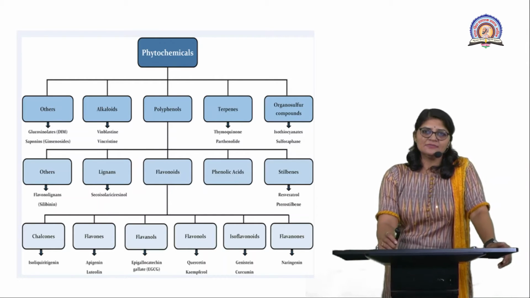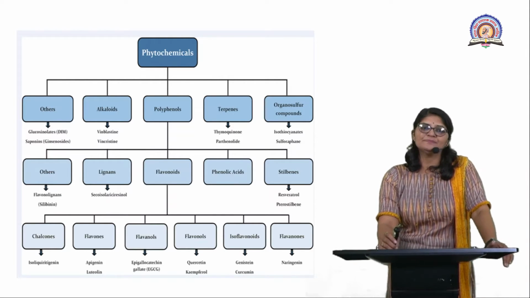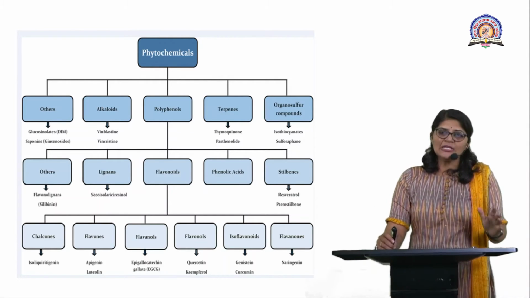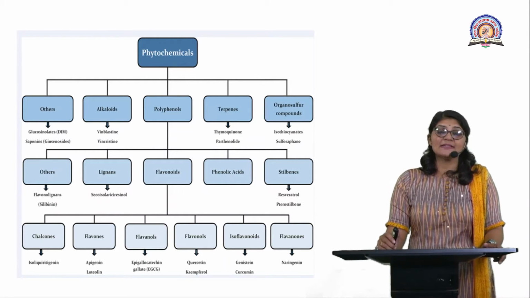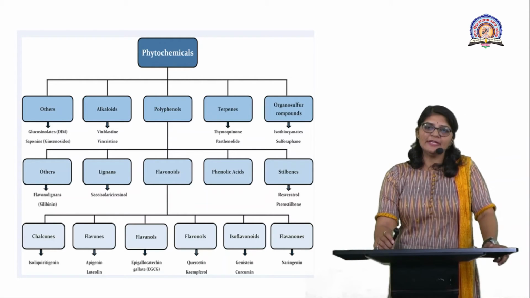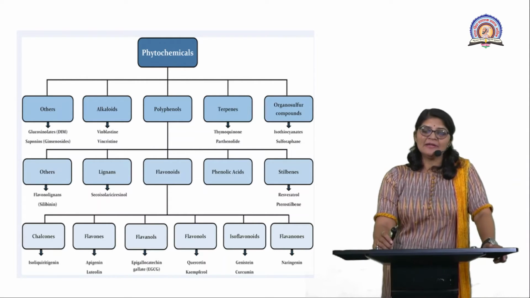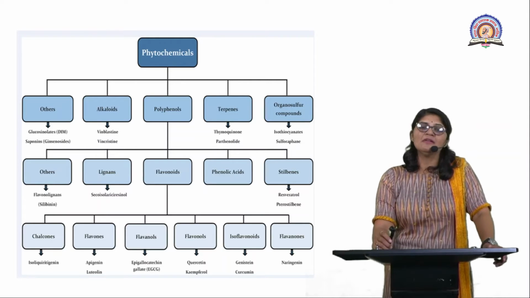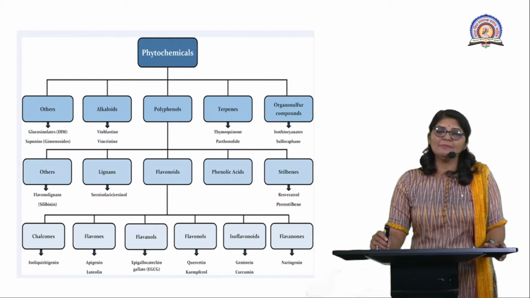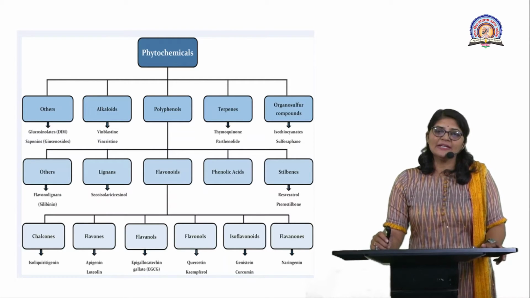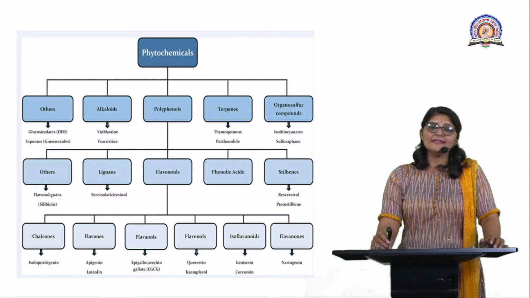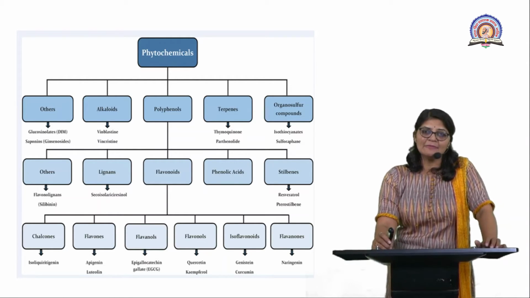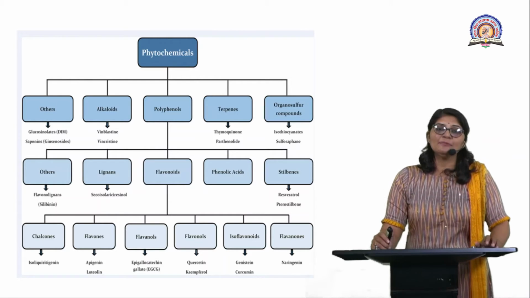And here vincristine and vinblastine, these two alkaloids, are specifically produced by the vinca plant. In Marathi we call it sadafuli. This plant is a very, very important plant. The entire plant body produces alkaloids, the category of alkaloid being vincristine and vinblastine. So the alkaloids are isolated in crystalline form, and these crystalline vincristine and vinblastine play a very important role.